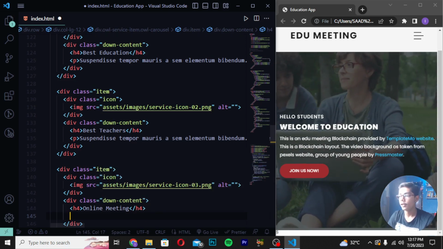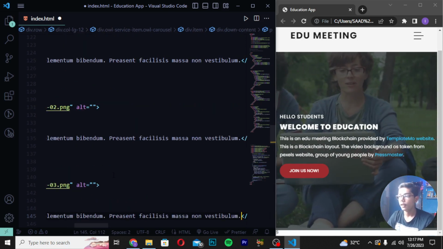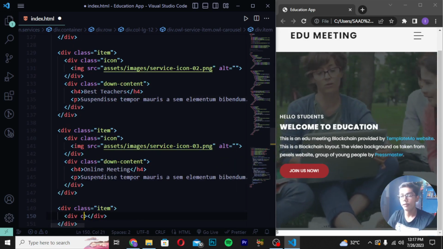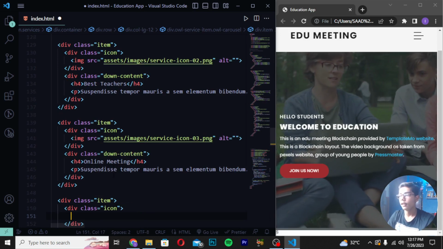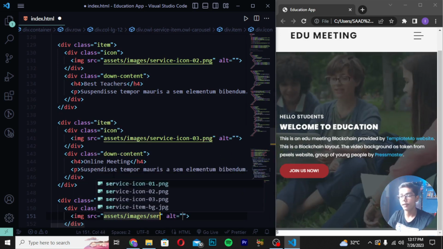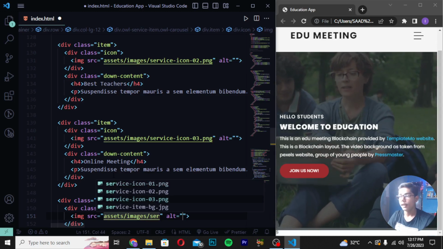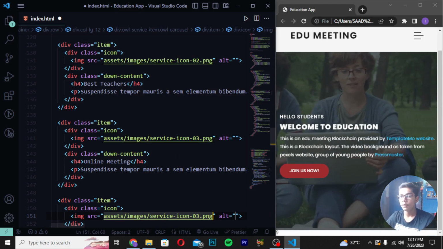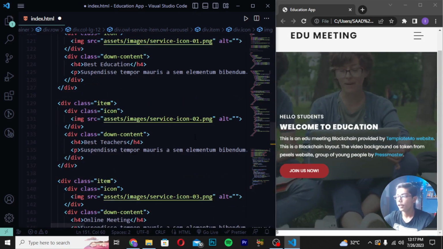Then you have to move down and write v10, paste this tag here. Then you have to move down, create div class item, and write image assist slash and then write images slash service, and right here we will be using icon 3. So you can see at the top, if I show you, we have used the online meeting, but we have used the icon 2 here.